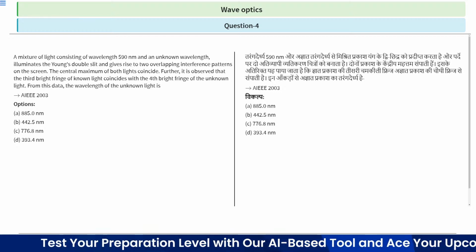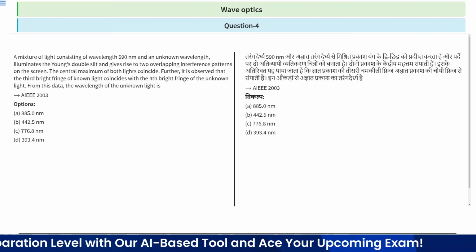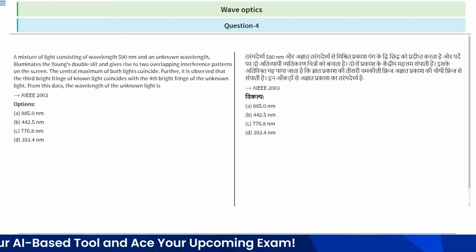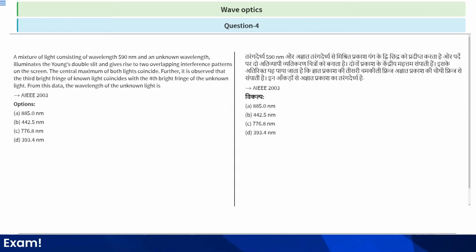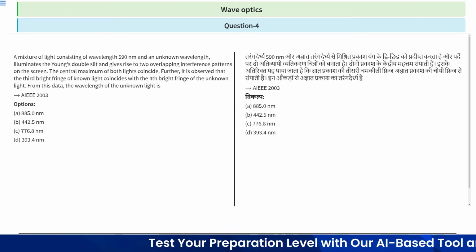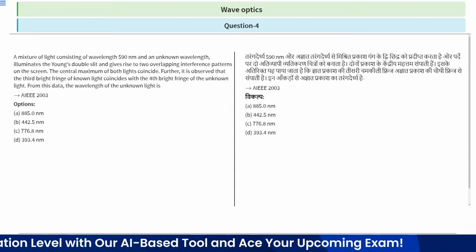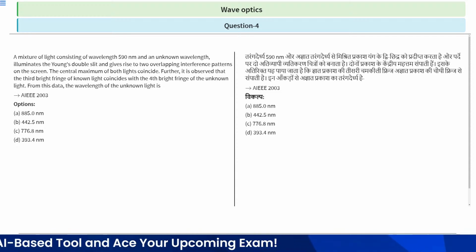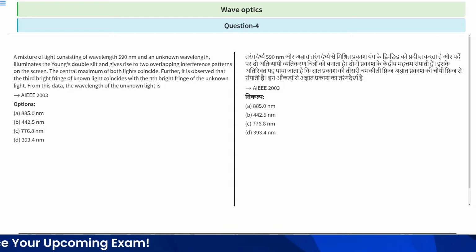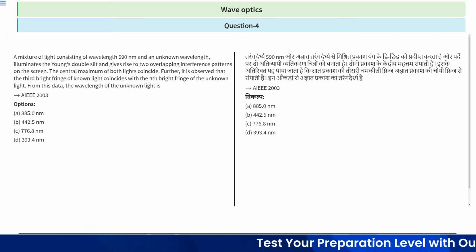So, this question asks what will be the wavelength of the unknown light, and this is an AIEEE 2003 question. Given options: option A is 885.0 nanometer, option B is 442.5 nanometer, option C is 776.8 nanometer, and option D is 393.4 nanometer. So which option is correct? Option A, option B, option C, or option D? You have some time to solve this question. After that, we will provide the solution of this question.